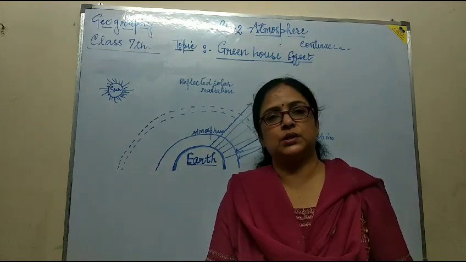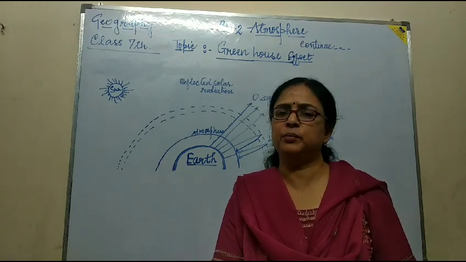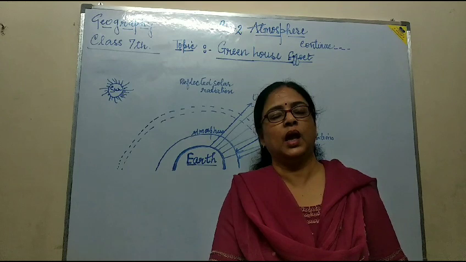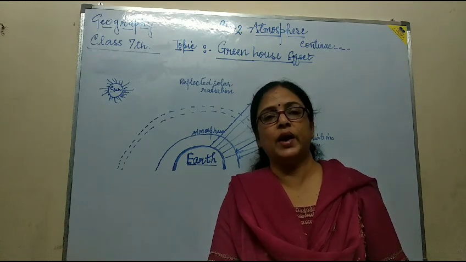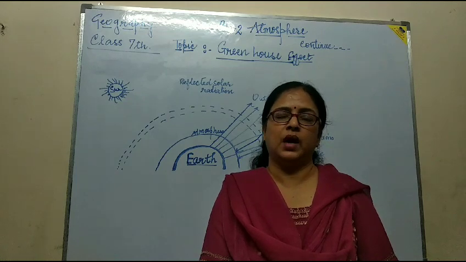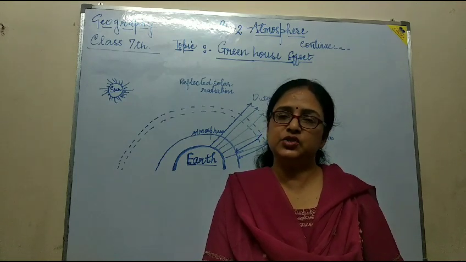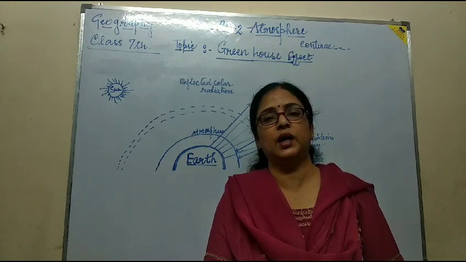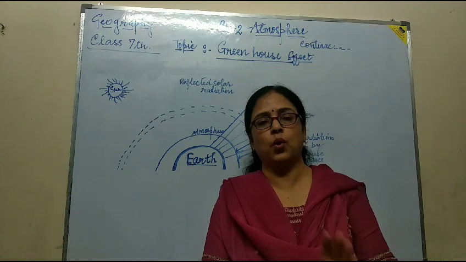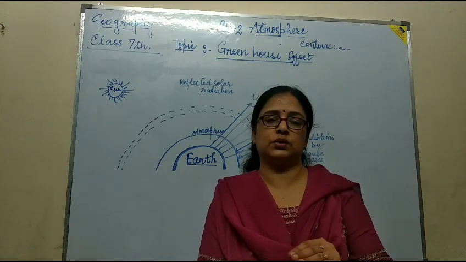Now, dear students, do you know what a greenhouse is? I think you have read in previous classes. A greenhouse is a glass building in which the plants that require extra protection from cold weather are kept, and the radiation of the sun, or the sun heat, is trapped inside it, keeping the temperature inside the glass house warm. This is called the greenhouse.